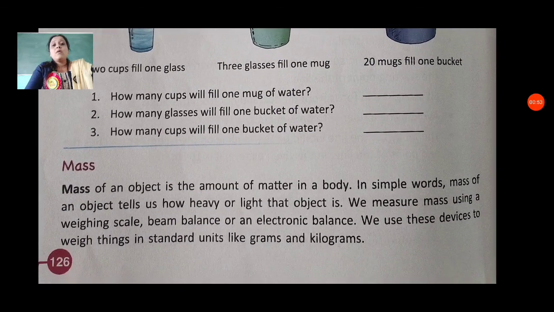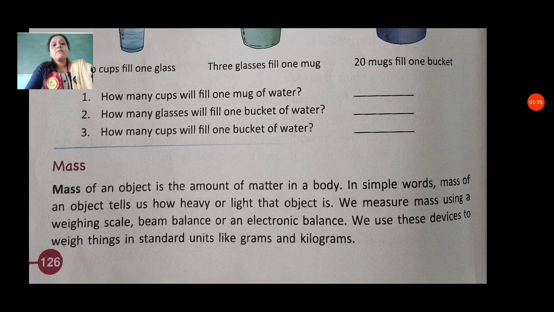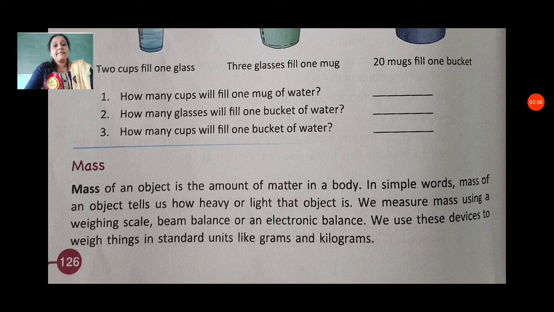Then we have another topic, mass. Mass of an object is the amount of matter in a body. In simple words, mass of an object tells us how heavy or light that object is.